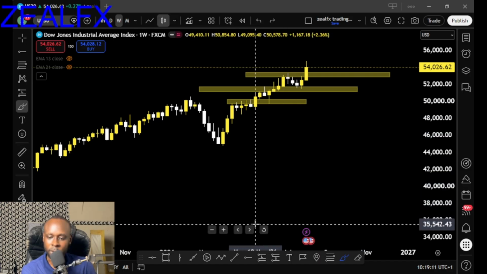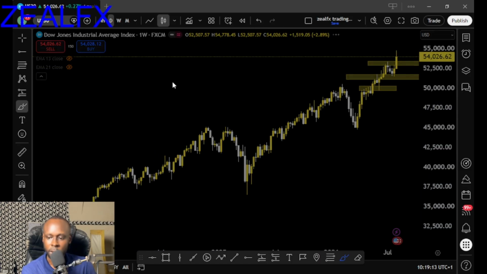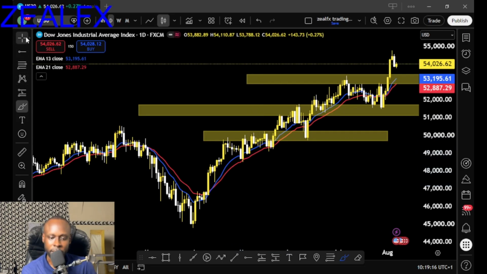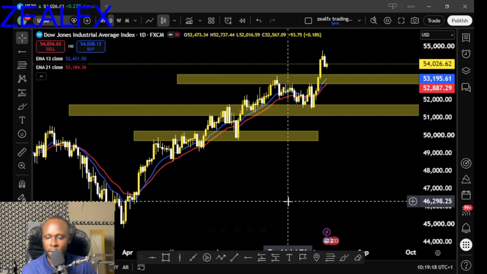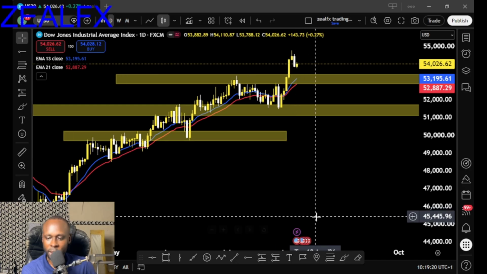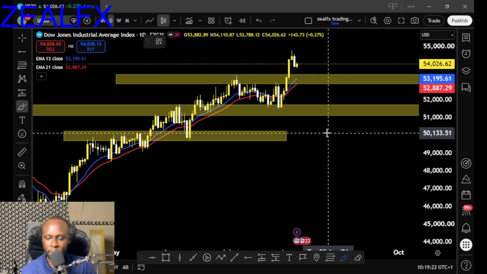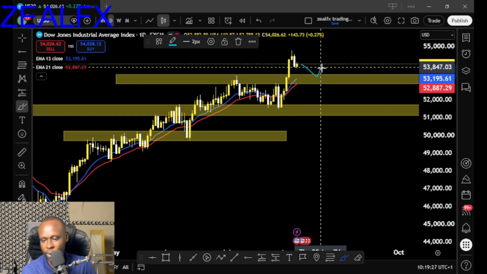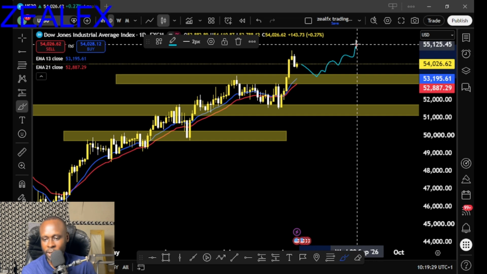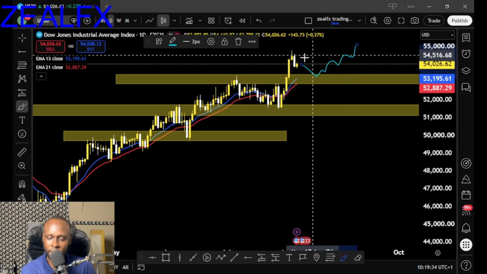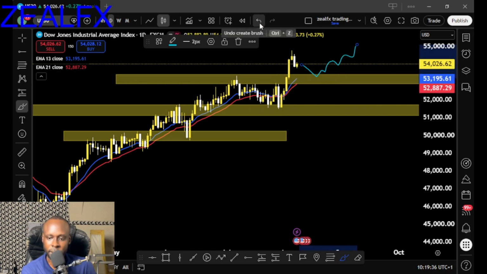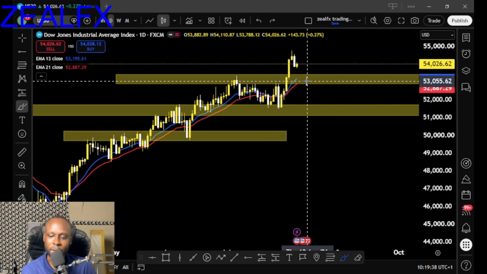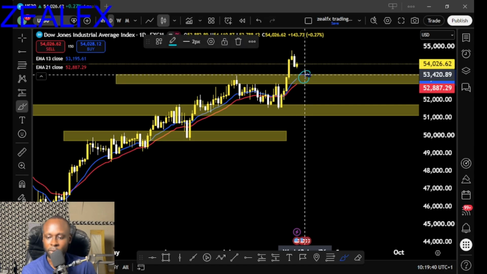So let's drop down to the daily time frame of the US30. On my daily time frame, we need price to give us a clear structure for us to buy the US30, which is for price to retest this support area. Then we need to get a series of higher lows for us to join the buys on the US30 to the top, guys. So this is what we're expecting from the US30. We have to be patient and wait for price to hit this weekly level and give us a price setup for us to buy the US30 to the top, guys.